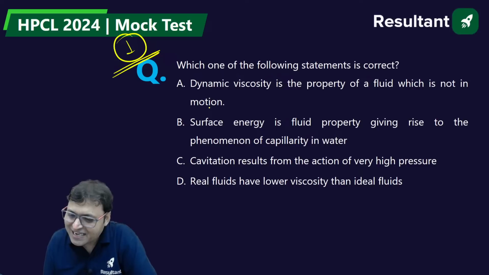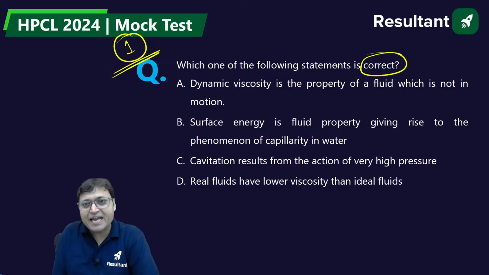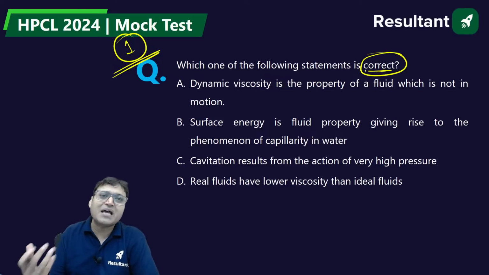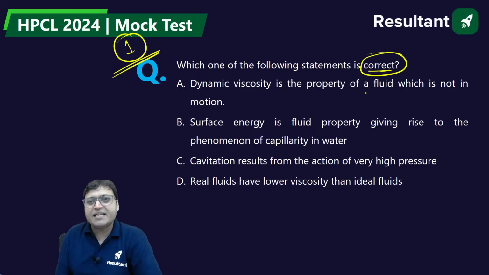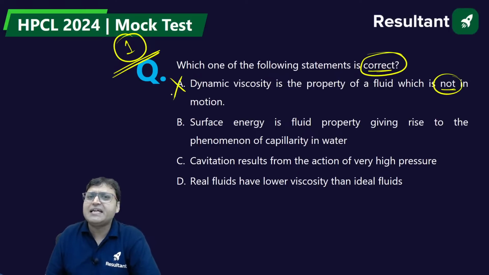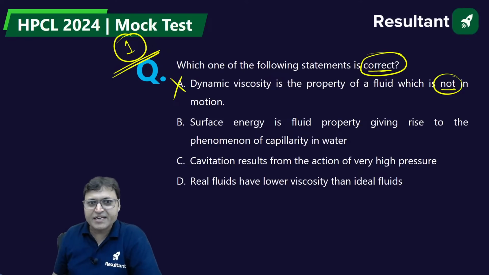This is question number 1. Which one of the following statements is correct? You should always take care whether the question is about the correct statement or the incorrect statement, because sometimes the question asks which of them is incorrect. Option A: dynamic viscosity is the property of the fluid which is not in motion. It is definitely an incorrect statement. Why? Because viscosity is the property of the fluid irrespective of whether the fluid is at rest or in motion, similar to density. It has nothing to do with the motion of the fluid.